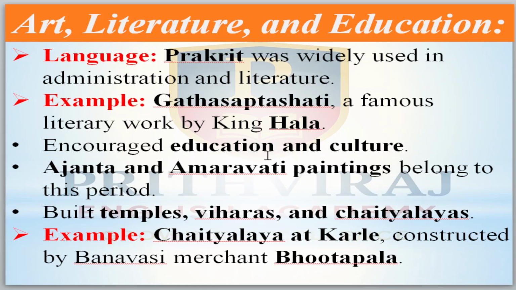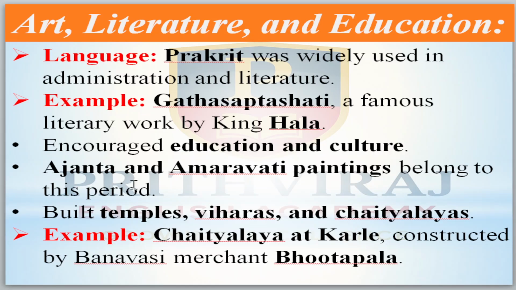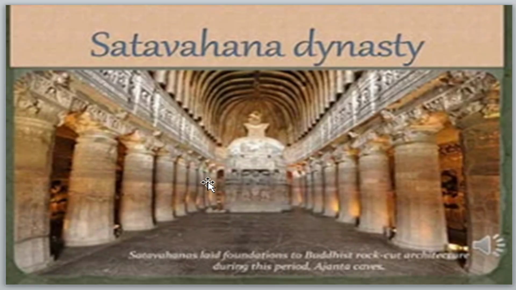Along with that, they encouraged education and culture. Ajanta and Amaravati paintings belong to this period. Here are the Chaityas of that time. They also built temples, Viharas and Chaityas. For example, the Chaitya at Karli was constructed by the Banavasi merchant Bhutapala.